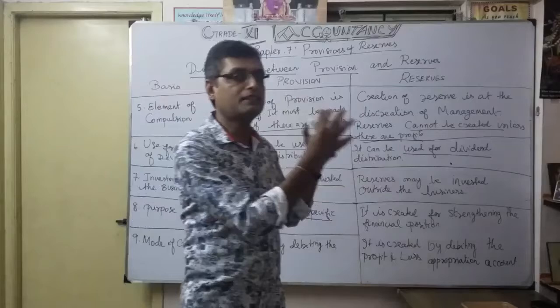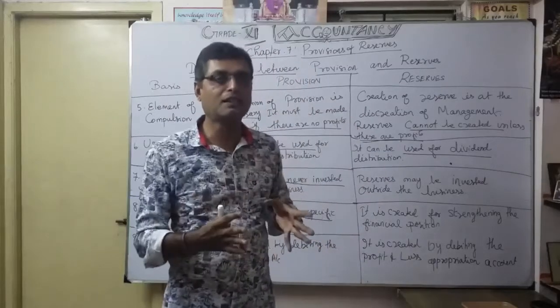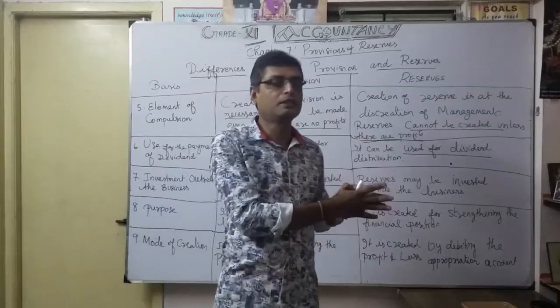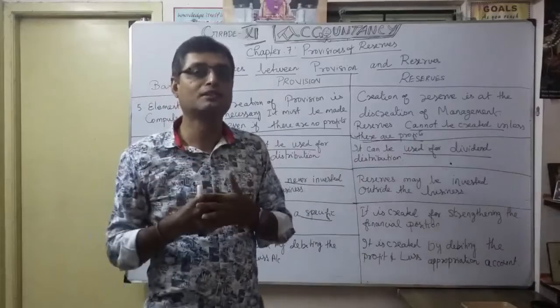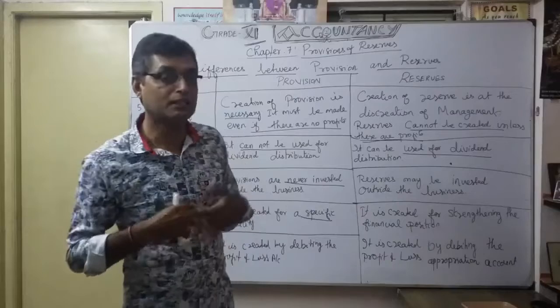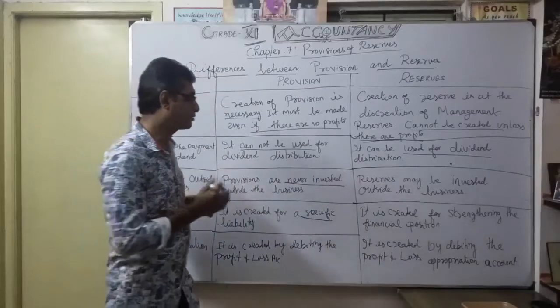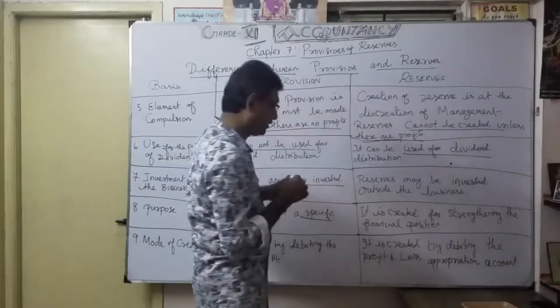If I utilize the entire profit, it's very difficult to run the business in future. So from any available profit, you retain some for the improvement, strengthening, enhancement and expansion of the business. That's why it is created: strengthening the financial position.